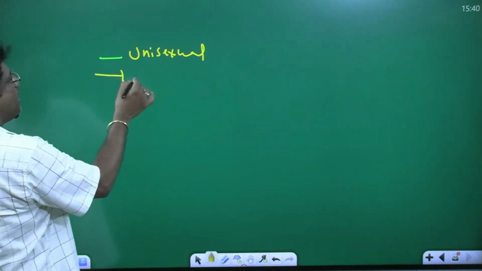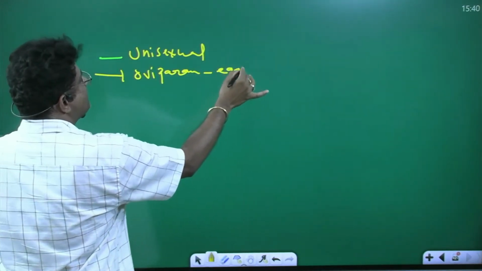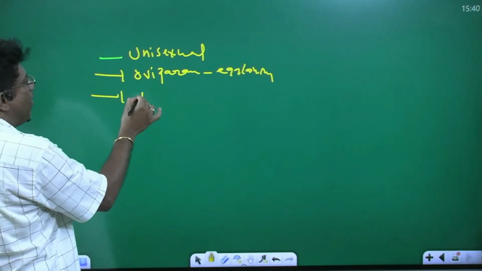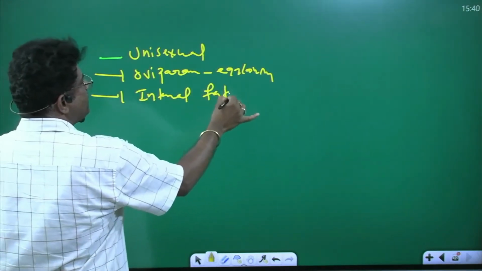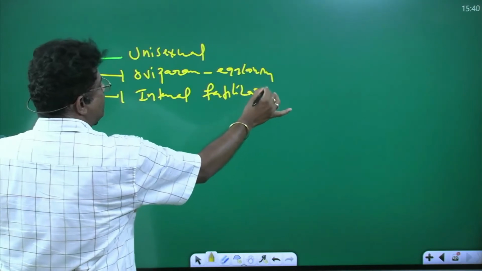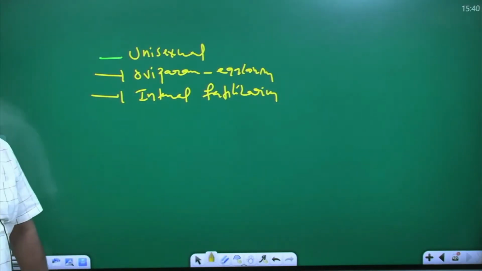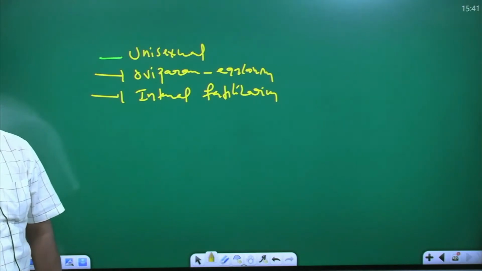They are mostly oviparous, meaning egg laying. Fertilization is internal fertilization. These are the common characters of Mollusca.